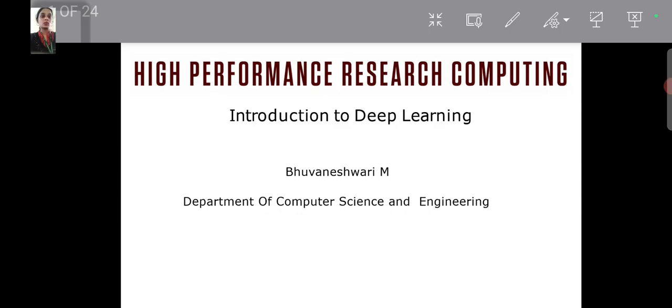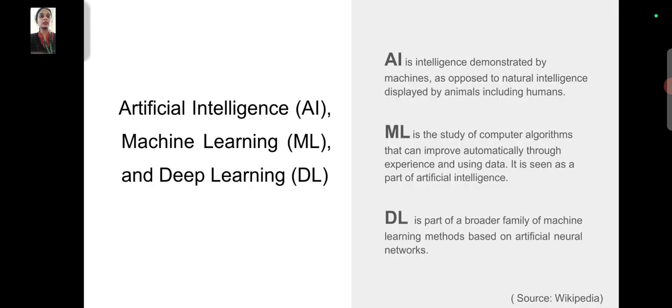Today I am going to explain deep learning, an introduction to deep learning, and the difference between artificial intelligence, machine learning, and deep learning. AI is the intelligence demonstrated by machines, as opposed to natural intelligence displayed by animals including humans. ML, machine learning, is the study of computer algorithms that can be improved automatically through experience and using data. It is seen as a part of artificial intelligence. Deep learning is part of a broader family of machine learning methods based on artificial neural networks.